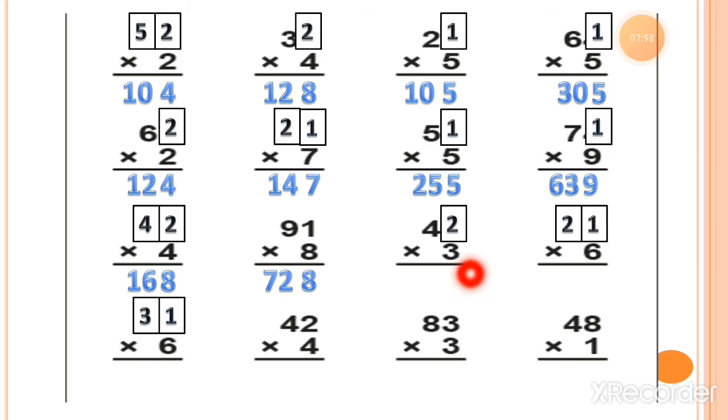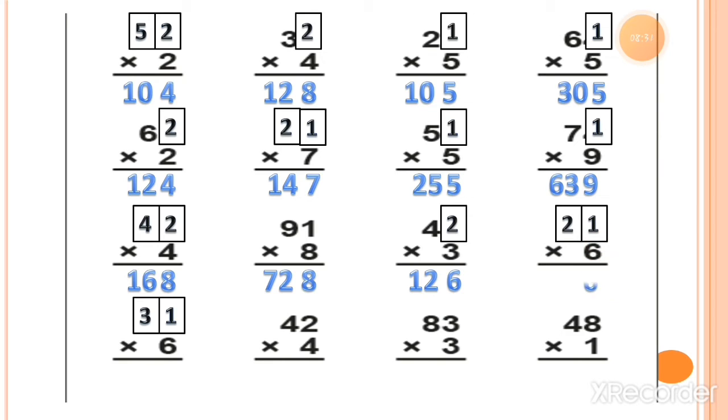So 3 twos is equal to 6. You have to write down 6 under the ones column. And 3 fours is equal to 12. So you can write down 2 under the tens column and 1 under the hundreds column. Or you can read this as 126. Now the next sum is 6 ones.